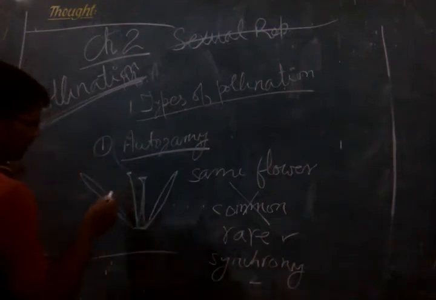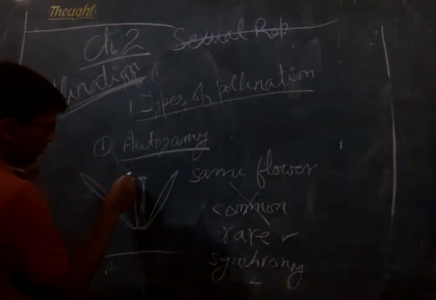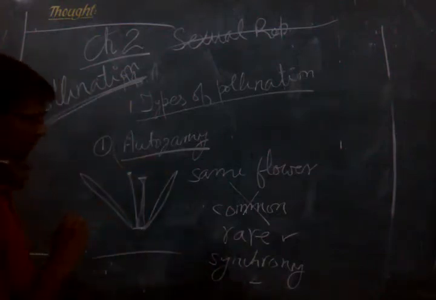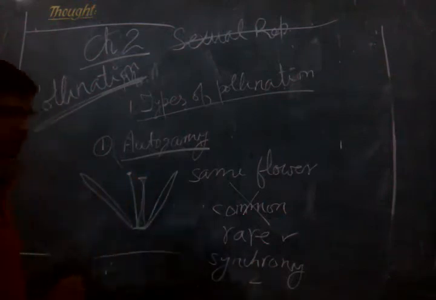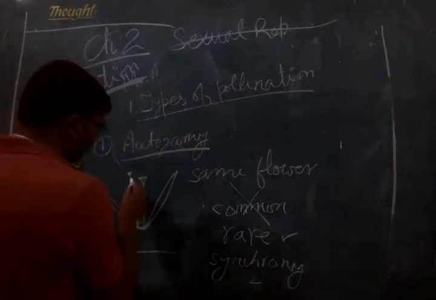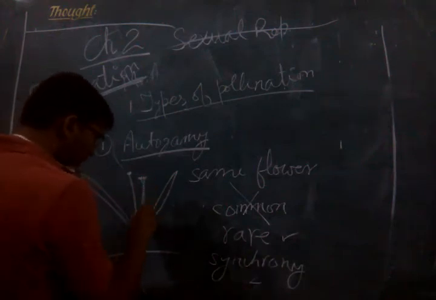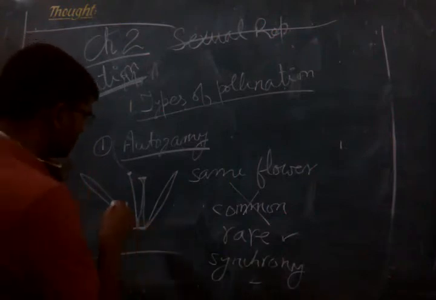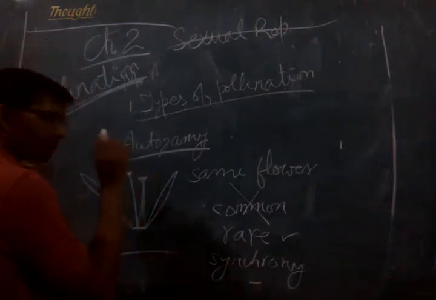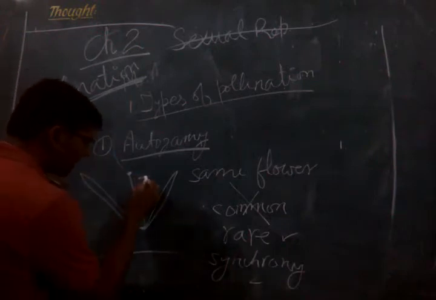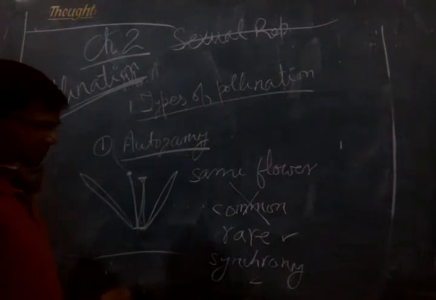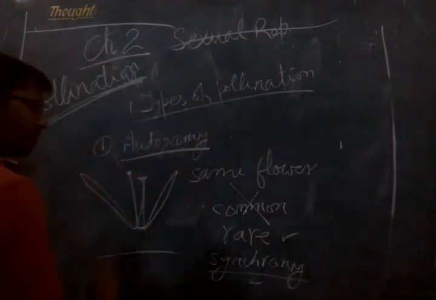Synchrony means when the pollen in the androecium matures and is ready to pollinate the stigma of the gynoecium, at the same time this carpel should be ready to receive the pollen grain. So the receptivity of the stigma and maturity of the pollen grain should be at the same time. That means they should be synchronous. Only then it will be successful.